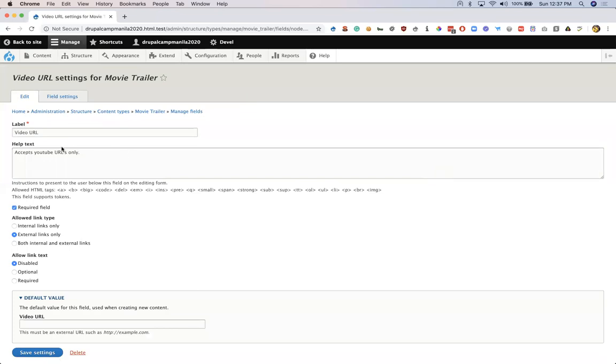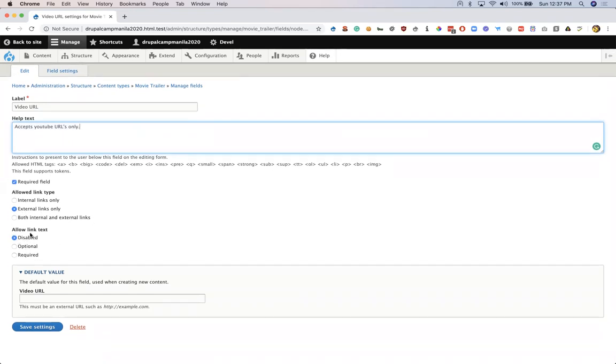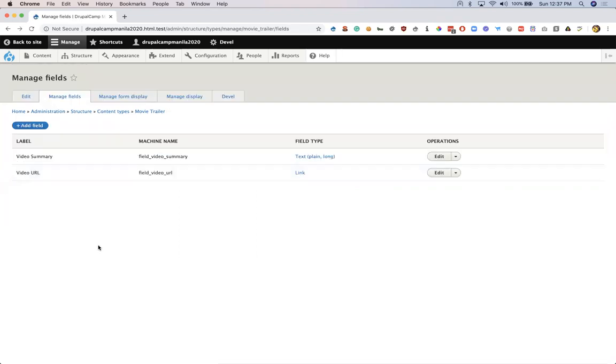So it has a help text which says that this particular field accepts YouTube URLs only, and it is a required field. Please note that it only allows the users to add external URLs. And we have a disabled help link text on this particular field. So yeah, this was the content type and the field settings for it.